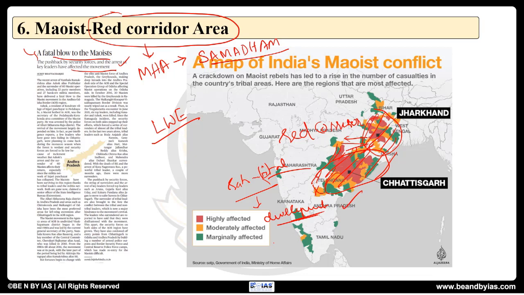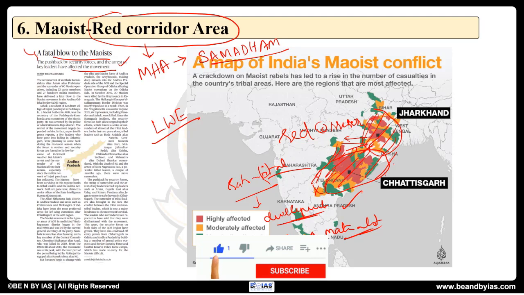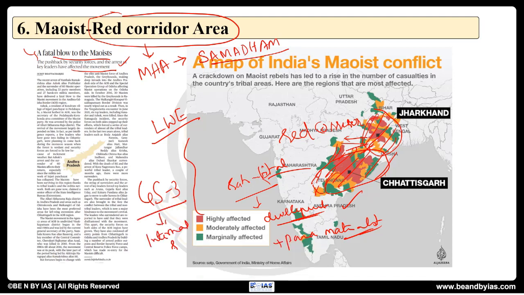Along with that, we have various operations taken by the black commandos, or the paramilitary forces. These guys take various operations here and there, and there will be a reduction of these Maoists. Okay, so these are all the things which are needed, and this particular one is important in GS paper 3, that is internal security. Okay, so this is the background information we need to look at.